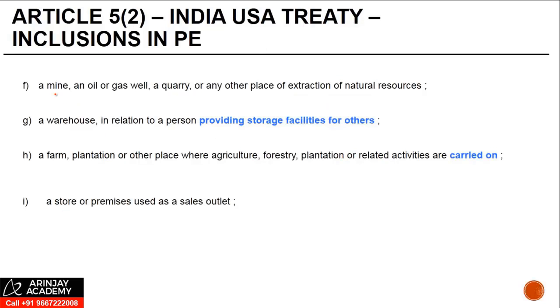A mine, an oil or gas well. Like I said, a mine, even though it is spread over a large area, on a standalone complete basis, constitutes a PE. An oil or gas well, a quarry for extraction of maybe marbles or something like that, or any other place of extraction of natural resources.